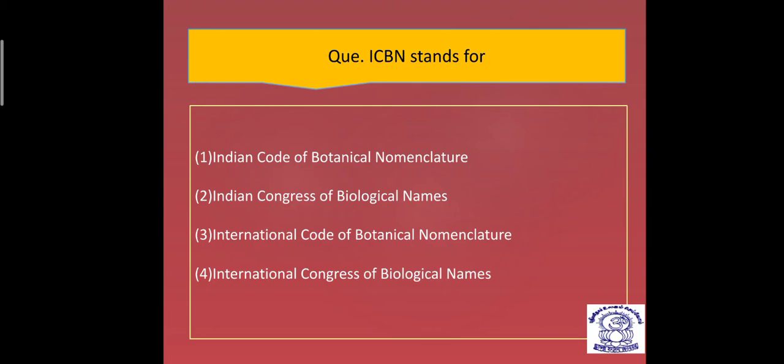ICBN is the International Code of Botanical Nomenclature. We remember it is botanical nomenclature, and it carries out standardization of names of plants. Another one, ICNB, is also there, but that is for the nomenclature of bacteria. So International Code of Botanical Nomenclature, that is the third one, is the correct one, and you should remember these are the easy ones.